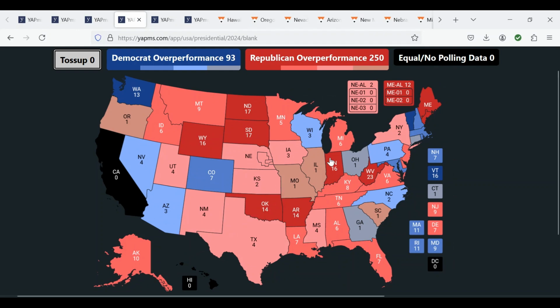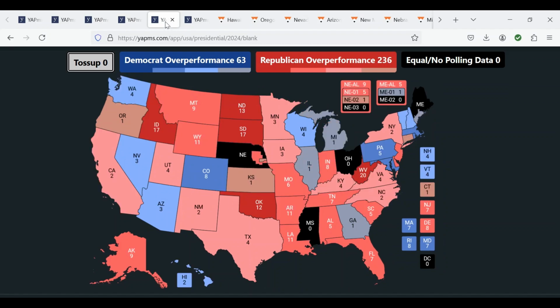Moving over to the polling error for the Senate races, we can see that Democrats overperformed in every single critical swing state except for Michigan, where Republicans greatly overperformed. Republicans overperformed in Minnesota and Virginia by much larger margins than in the governor's elections. They overperformed in Maine by a whopping 12%, and they overperformed in the potential battleground state of New Jersey by 9%.